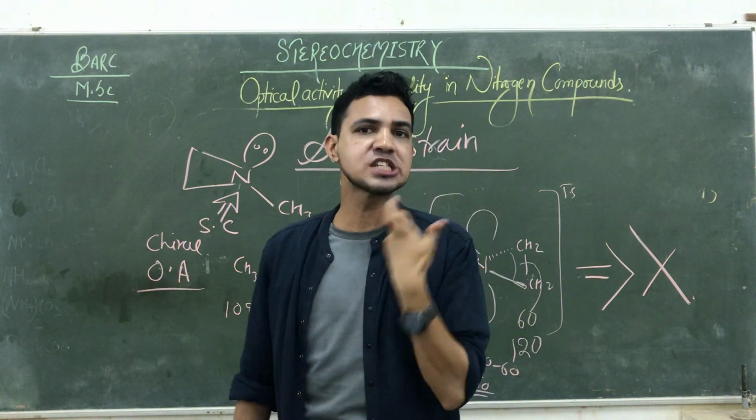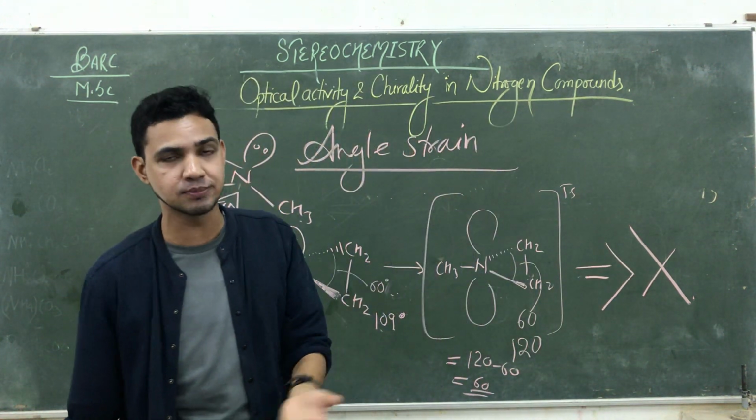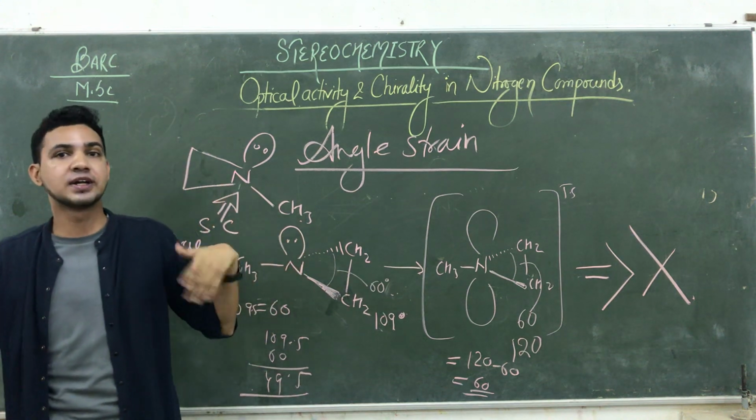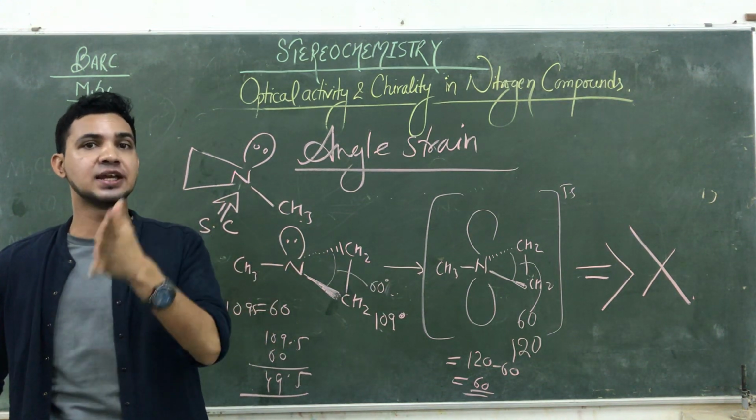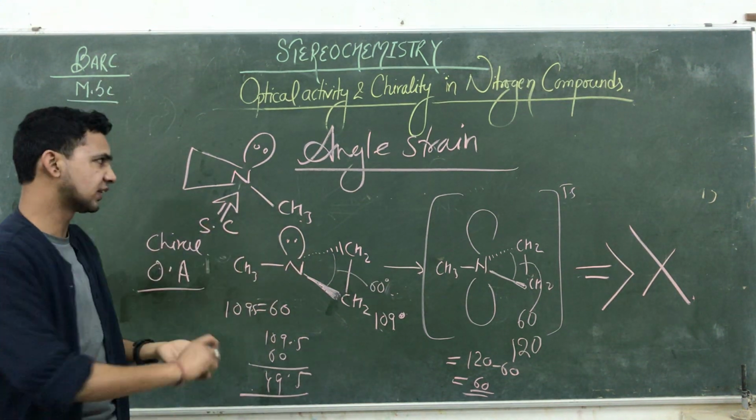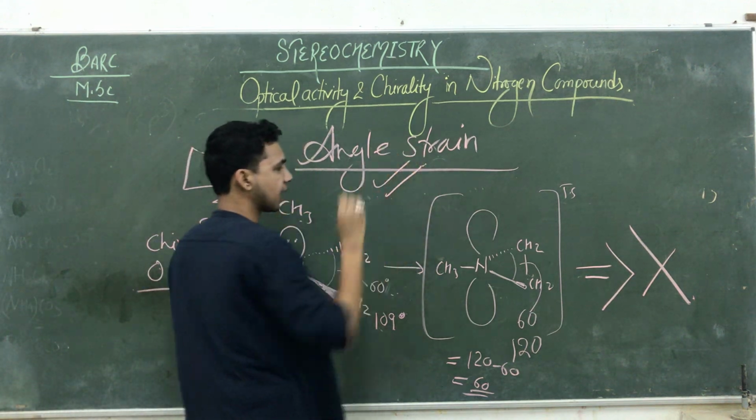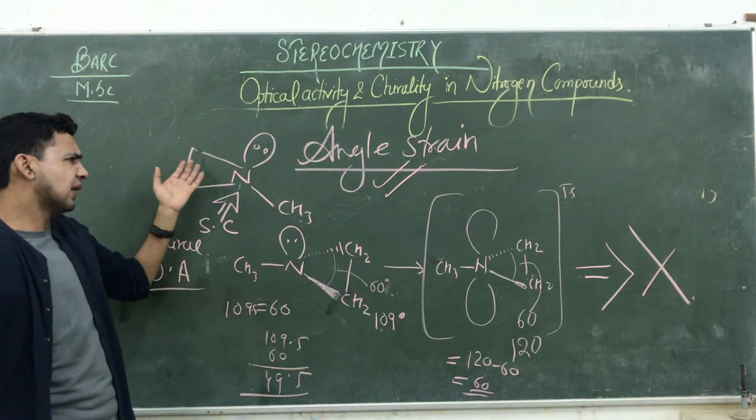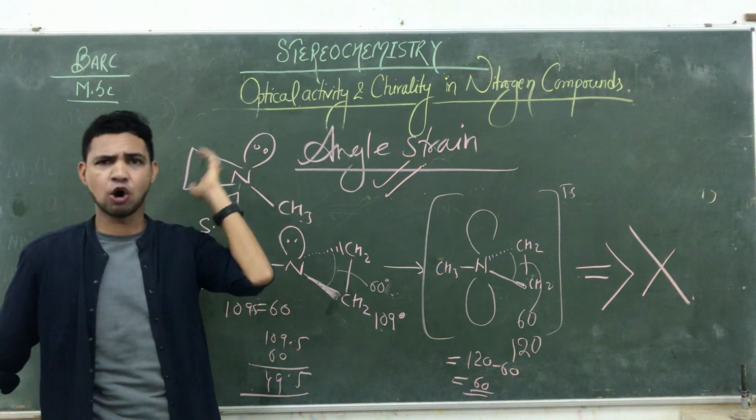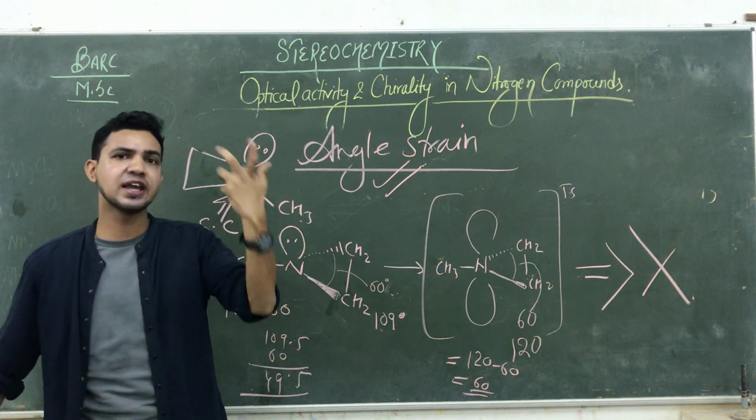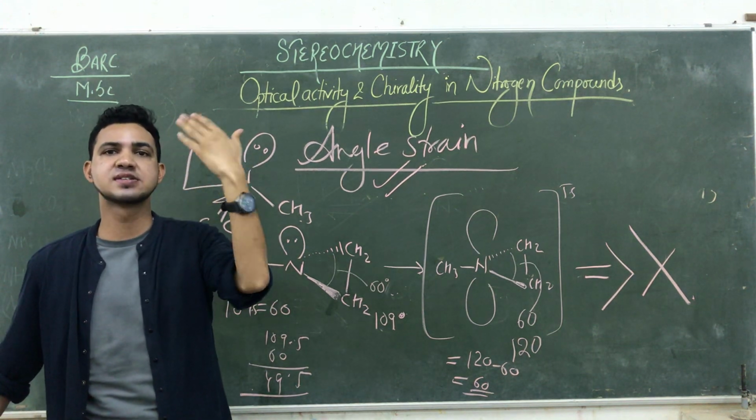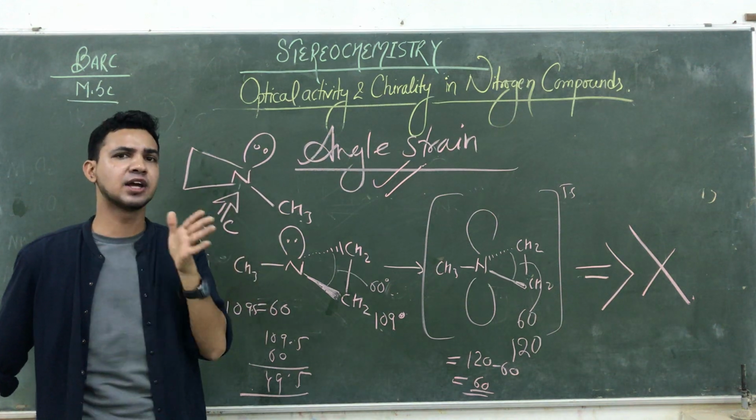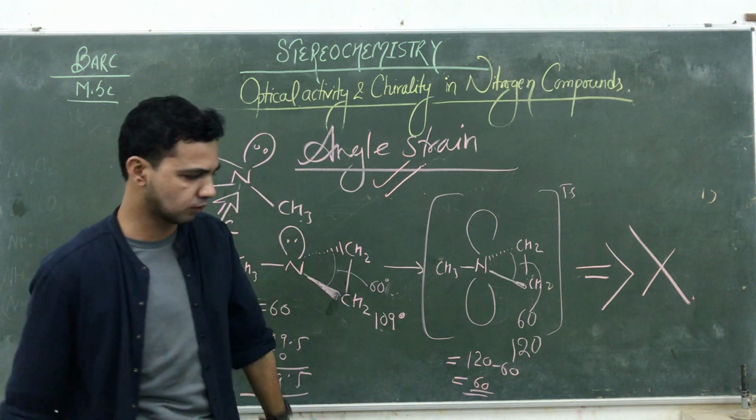So if the flipping is prevented, at that time they lose their optical inactivity, or we say they are gaining their optical activity. The thing is angle strain. But does angle strain always remain the same in all kinds of rings? No. If the ring has 5, 6, 7, 8 members, at that time they are tolerating. They tolerate their angle strain.